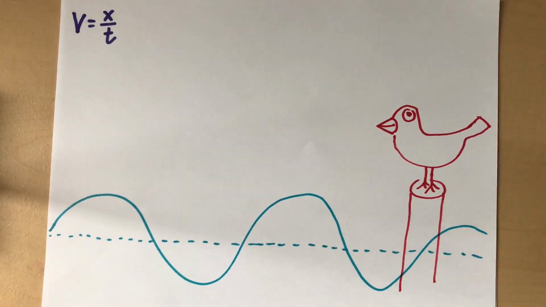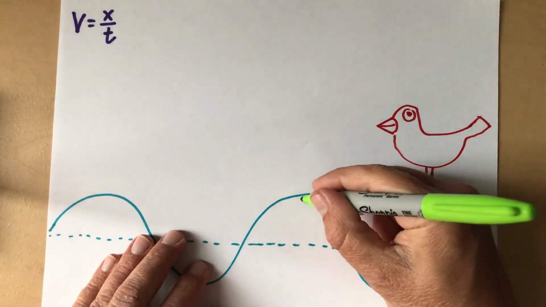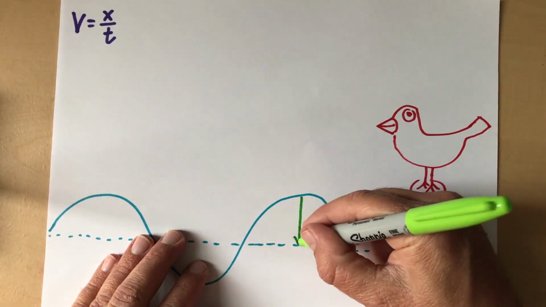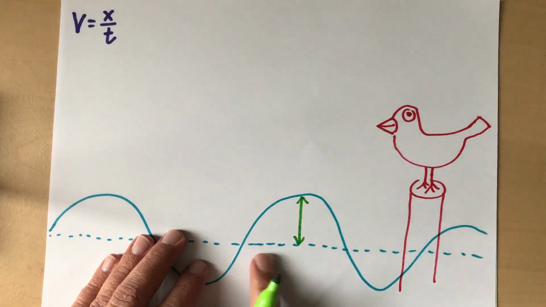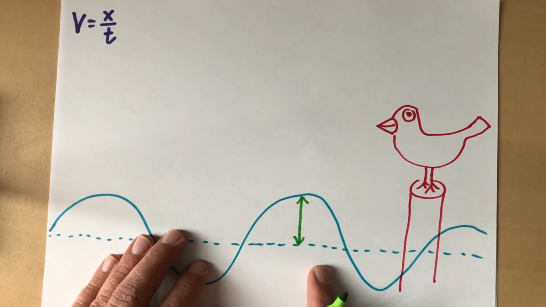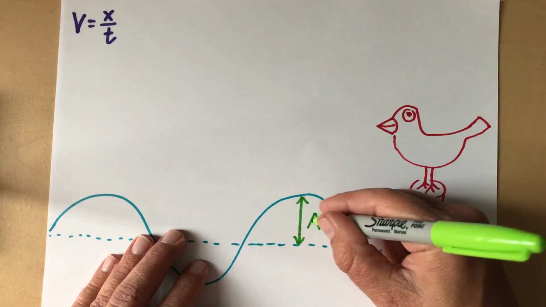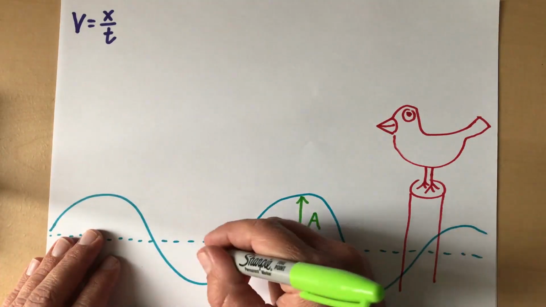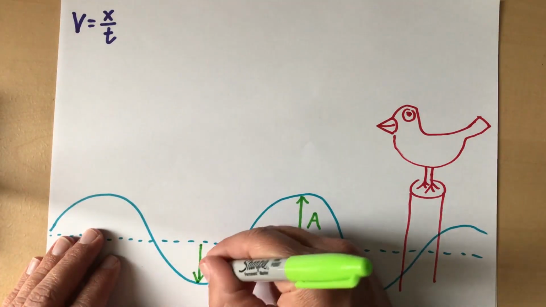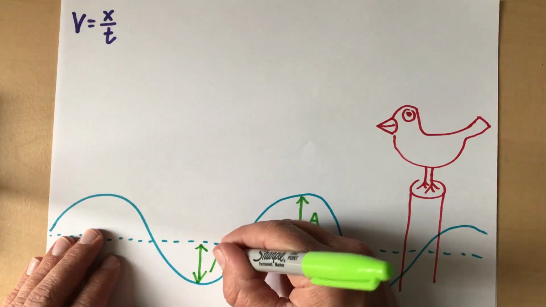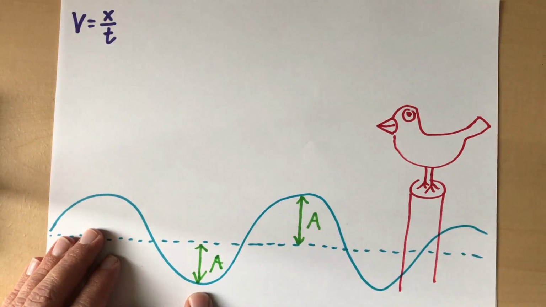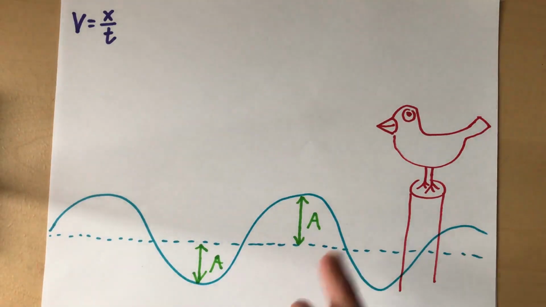So let's look at a few things on this wave and label them just so we make sure we can remember what they're called. So one thing is the distance from the crest to where the rest position would be if there was no wave at all. That is called the amplitude, and I'll label that right there. And theoretically, these would all be the same. The distance from that rest position to the bottom of the trough would also be the same. That would also be the amplitude. So either one of those can be called the amplitude there.